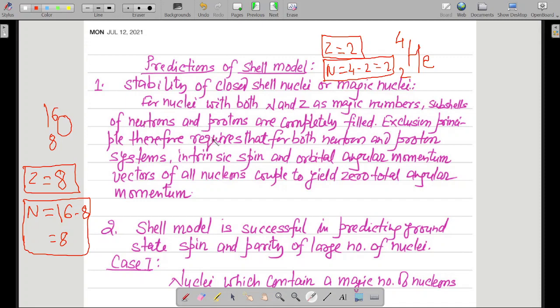The exclusion principle therefore requires that for both neutron and proton systems. What does it mean by exclusion principle? I have already told you regarding Pauli's exclusion principle in the previous lecture. If you haven't watched the previous lectures, then I request you to go to the link in the description of this video, click on that link, and watch from the very first lecture. You will understand each and every concept very clearly then.